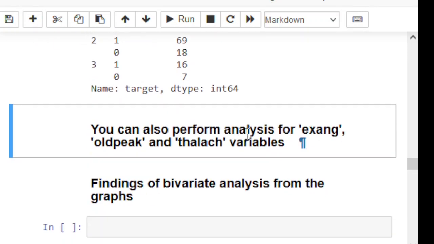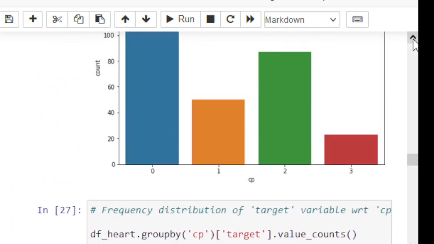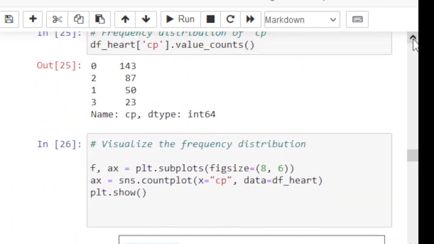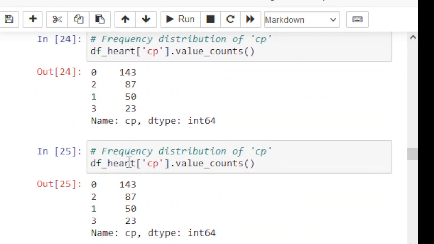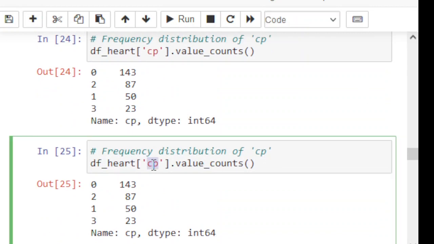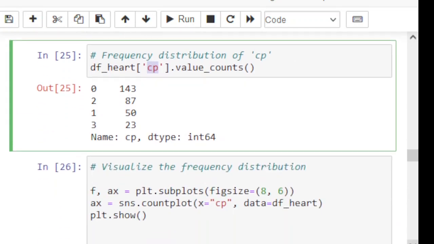You can also perform analysis for exang, oldpeak and thal variables. How can you perform these analyses? If you look at this, just writing here thal or any feature's name, you will get the respective record correlated with the target variable.